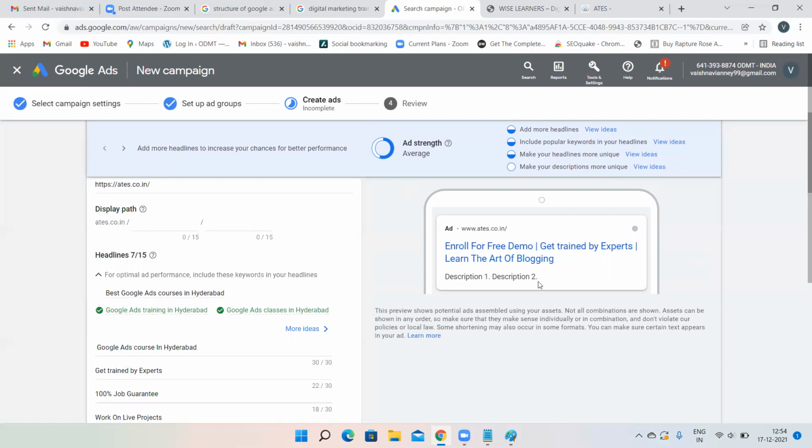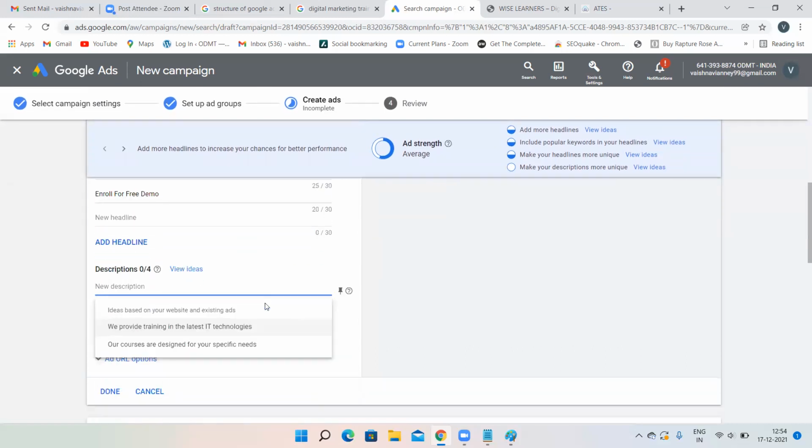Now I have to give description 1, description 2. Let me give some descriptions over here. Again, just because I have entered your website URL, by default it is providing me some descriptions. It is up to you. If you want to take those descriptions, you can take. But as of now, I'm giving my own description.